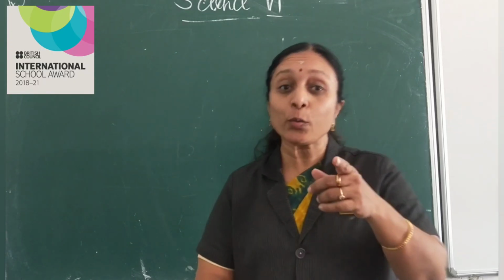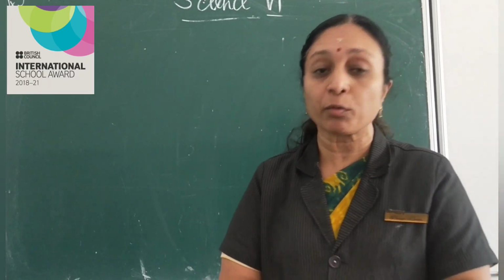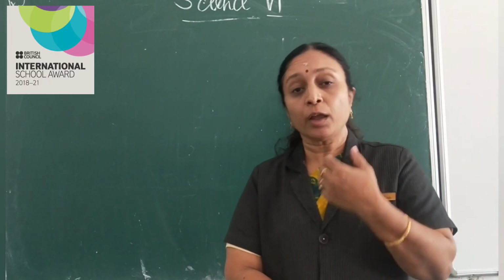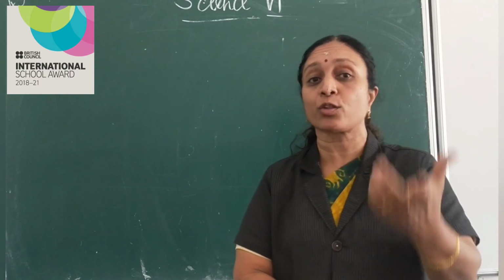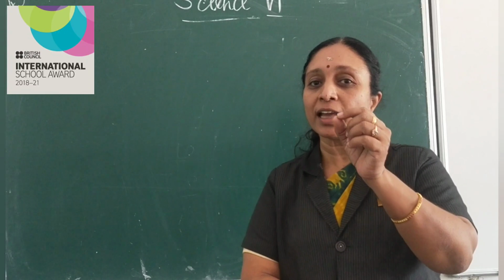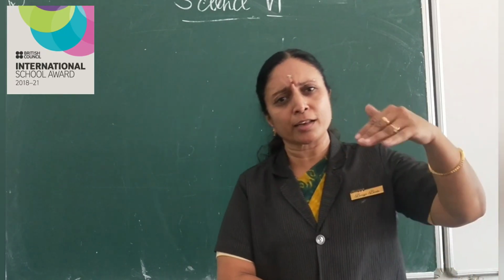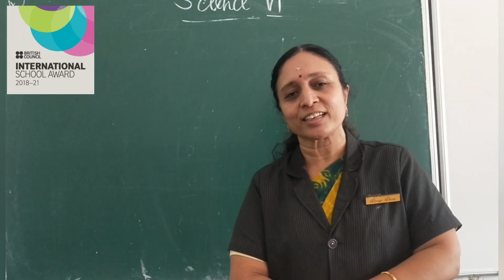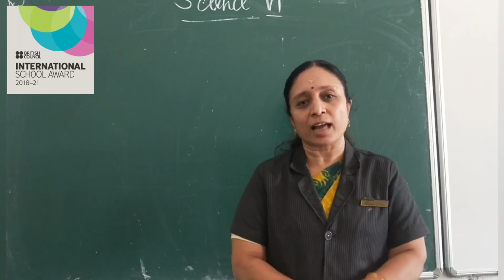Understood? Children, do you want to know something interesting? Interesting fact. A human body contains millions of cells. So imagine the number of cells in an elephant. Millions and millions of cells, right? Okay, let me conclude the class here.